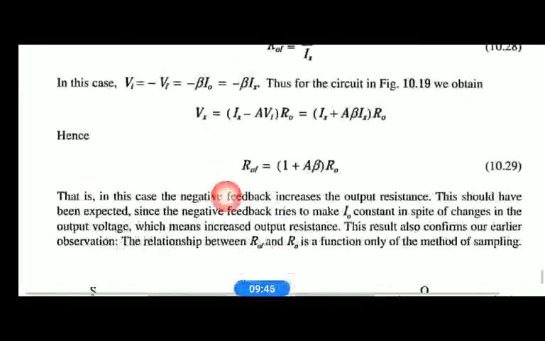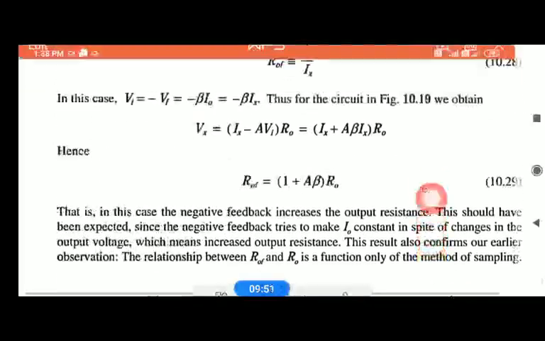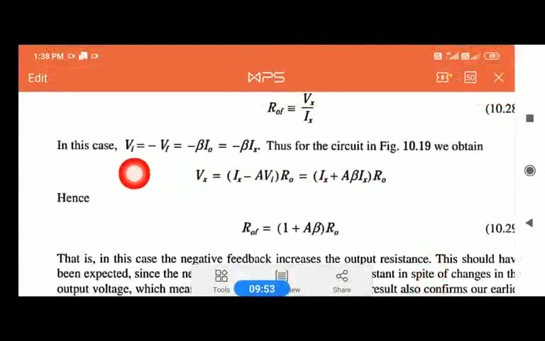Where I0 for this output circuit we have taken as Ix. So therefore Vi is nothing but minus Vf. Vf is beta I0, which will become minus beta I0. We are replacing I naught with Ix, which will become minus beta Ix. So replace Vi as minus beta Ix.